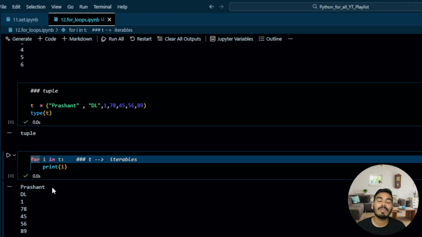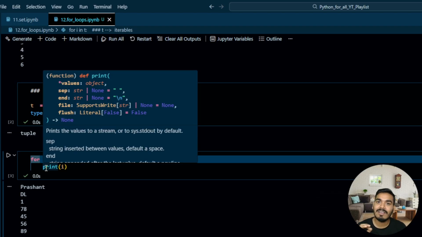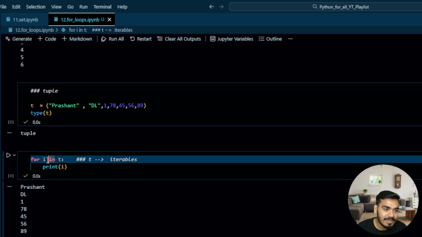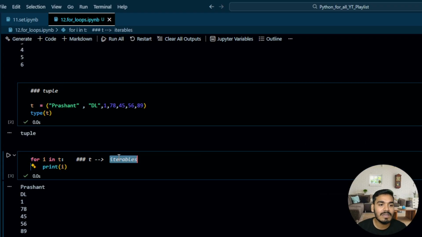So under the hood, this for loop itself has an iterator. Okay, so we no need to pass the iterator, but whenever we use the while loop, there is no iterator. Sorry, it's confusing between iterable and iterator. So in the while loop, we don't have an iterator. We need to create that. But in the for loop, we have an iterator under the hood, which it creates by itself.